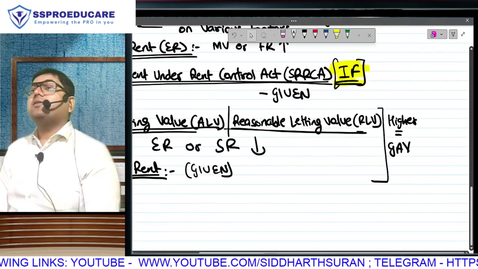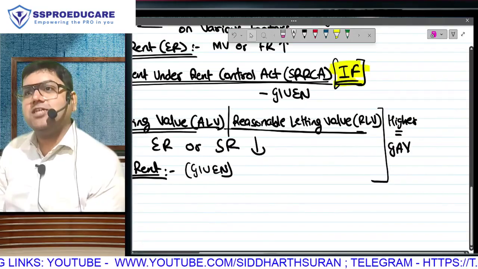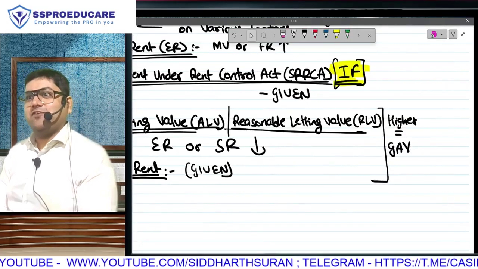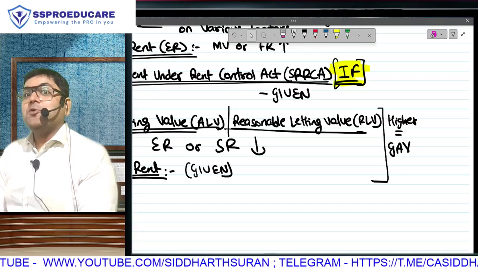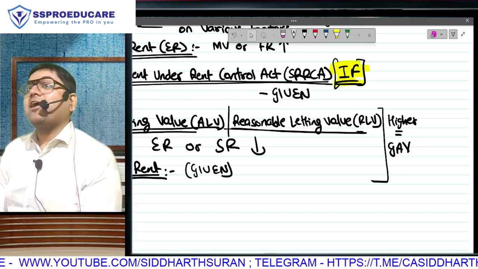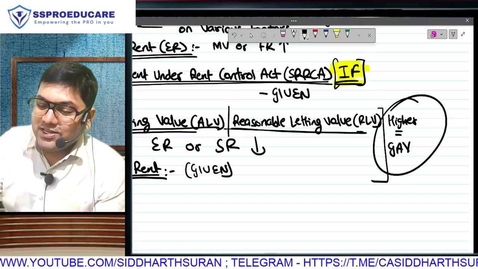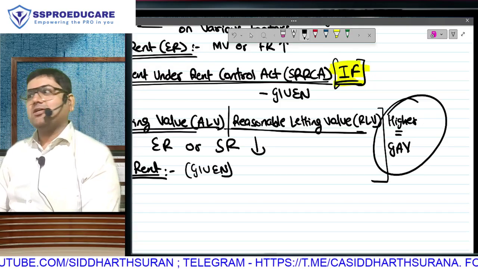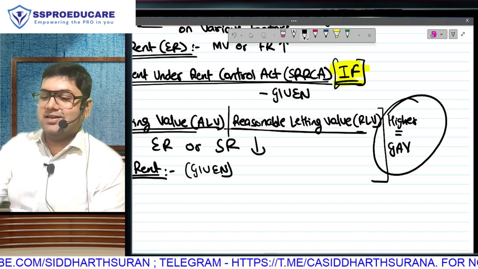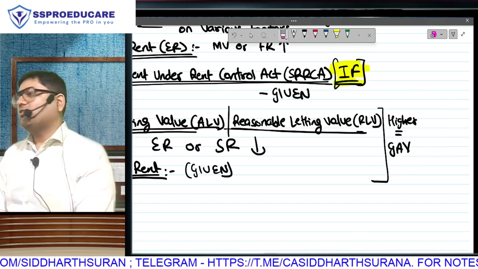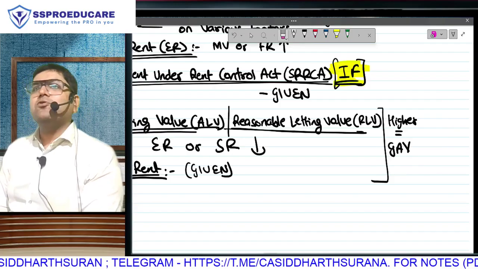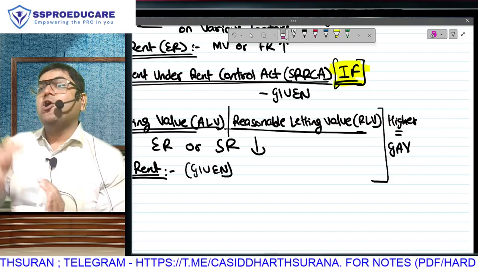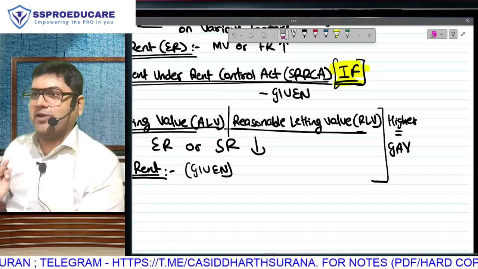Ladies and gentlemen, at this stage we can feel that GAV is done. But the real complications of GAV calculation will start now. Matlab, can you believe this? The calculation which we wanted to do, we have derived. And now we are going to do some R&D, some analysis, some complications of this. Are you clear till now? What is capacity? Capacity is actual rent as given, or market rent, ALV computed using 5 steps.